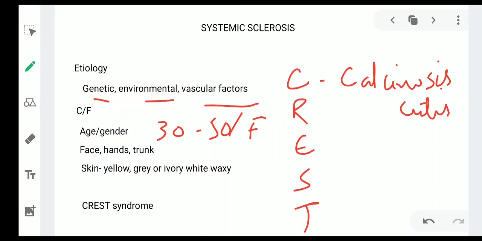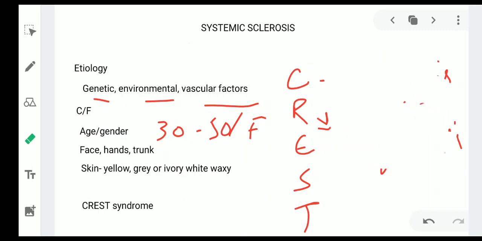R for Raynaud's phenomenon. E represents esophageal dysfunction.